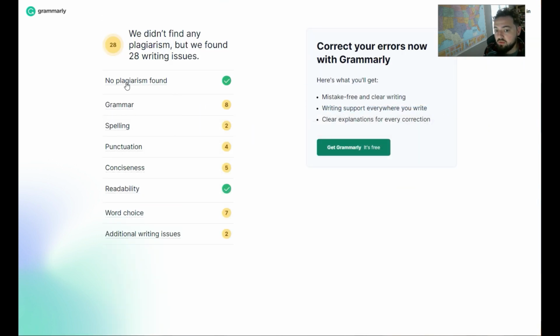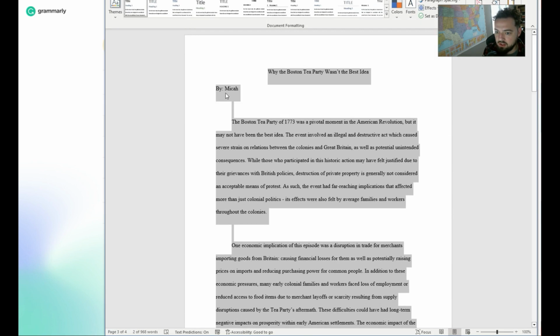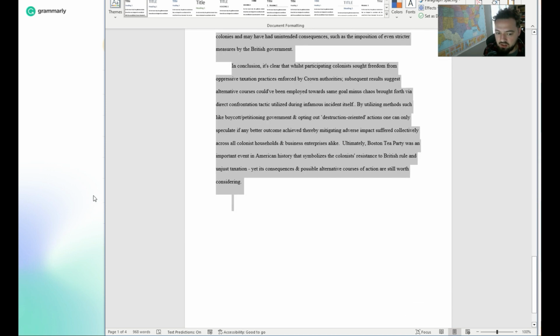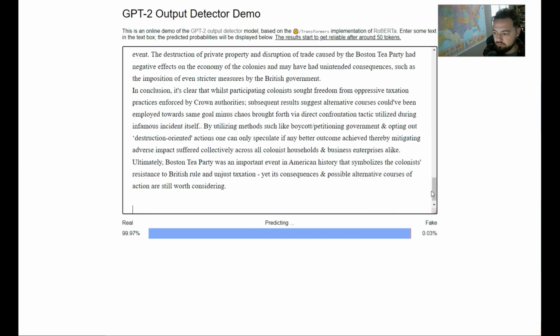But we have no plagiarism found at this point, and the only thing left for us to do is to take all this and throw it through the GPT-2 detector and see if it will catch this for detection. So let's go ahead and take this. We're all the way up through here, and then let's see what we can get. It's going to predict it, and this is one of the main output tools right now, so it might be something that we need to refresh, but it looks like it's going to go through all that text, predict it, and we'll see what it comes out with.